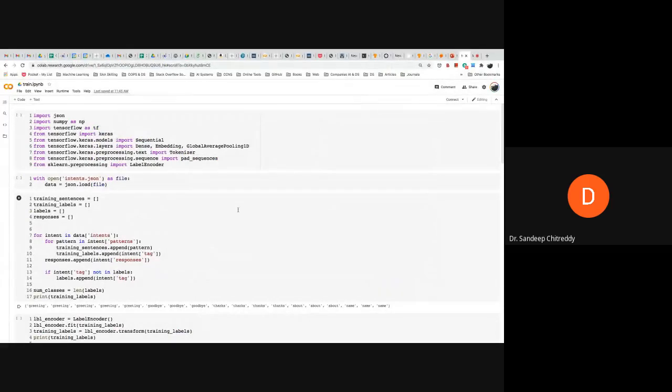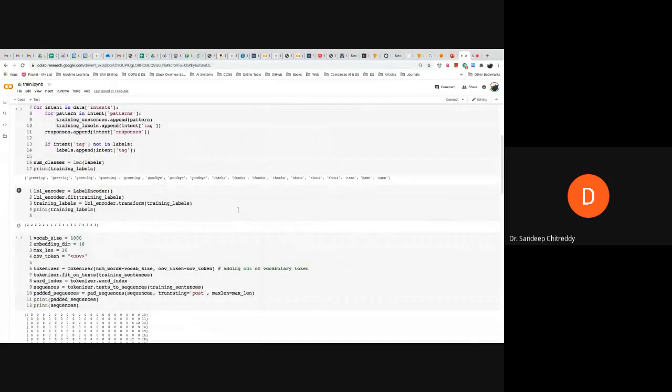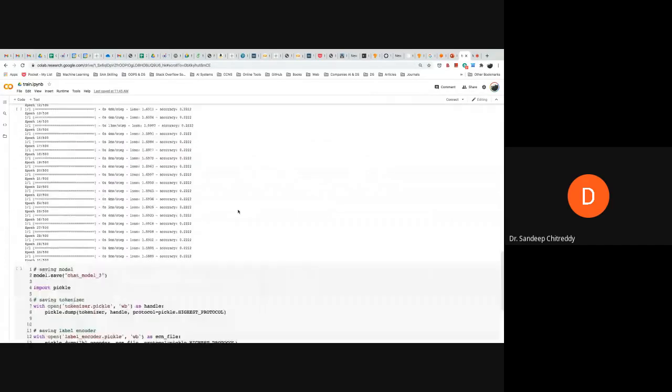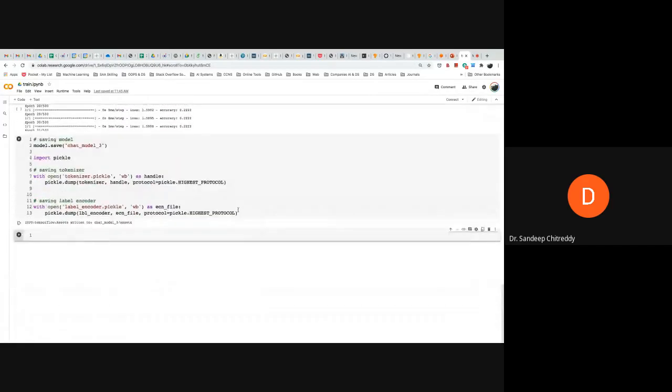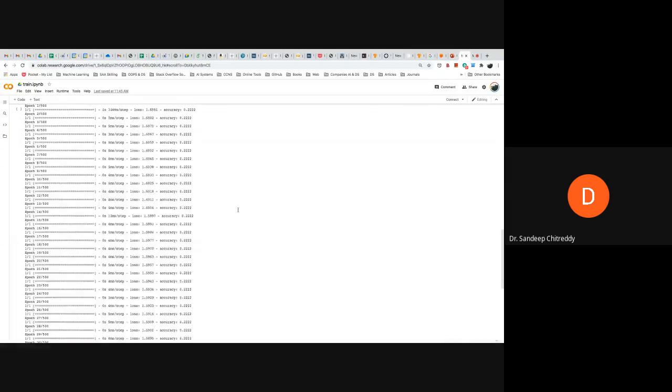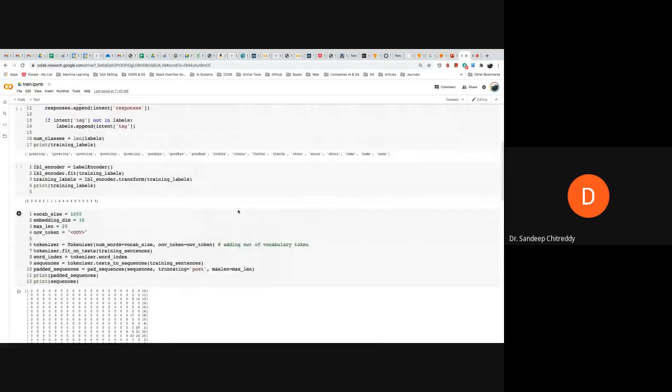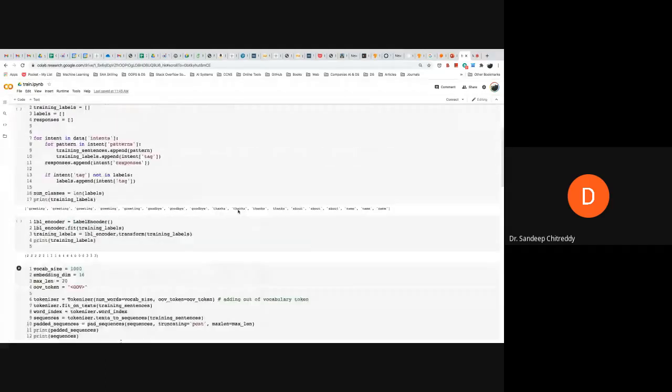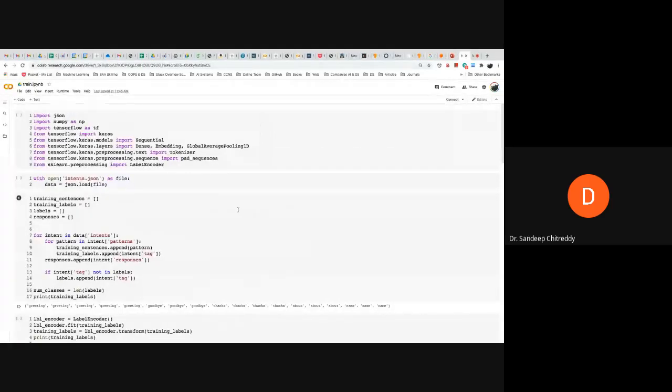So there are two codes. One is training and the other is the actual chatbot. What I'll do is I'll just discuss the main concepts which I have discussed to you till now through this program without actually going deeper into it. And we can always explore that at a later stage.